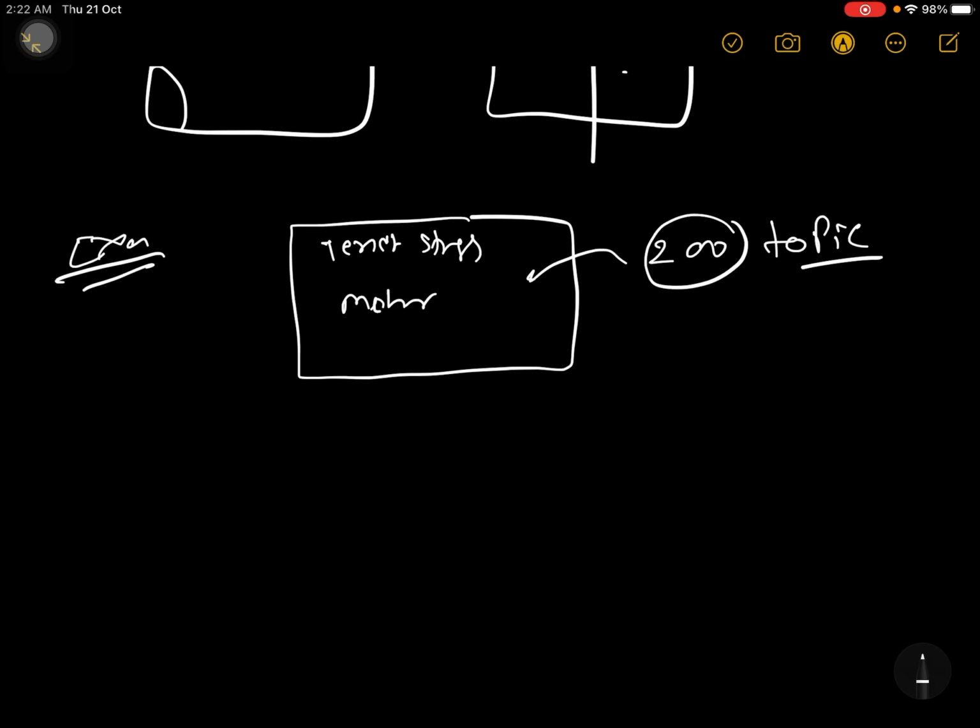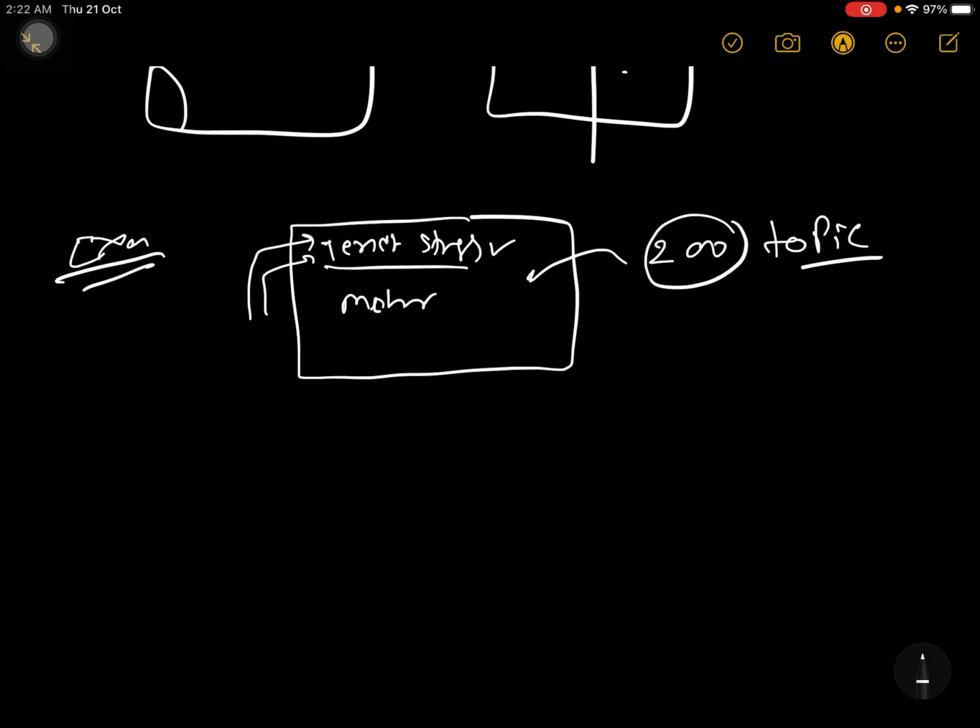So out of these two topics, suppose when you have to see every day, you have to see the chart paper. So suppose you are seeing the chart paper and you saw that okay, tensile stress is there, so this tensile stress you know very well. Okay, so you put green color sketch on this tensile stress.